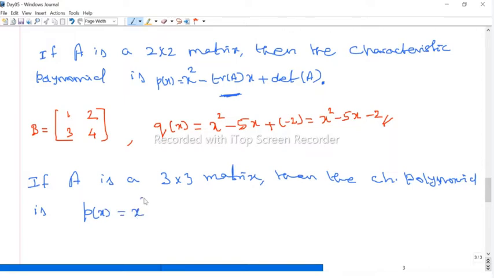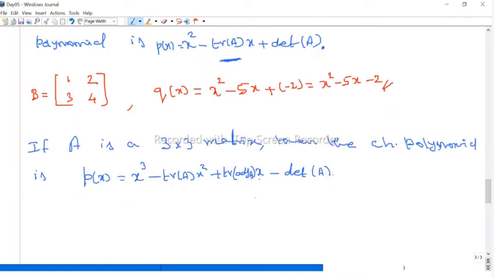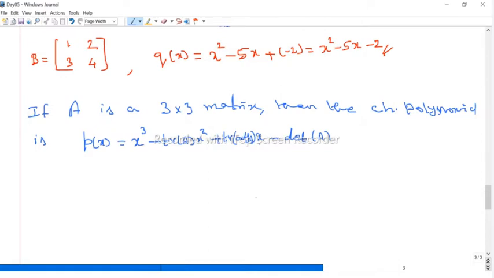we start with x cube, because it's a 3 by 3 matrix, minus something into x square. That is nothing but the trace of A into x square, and then plus something into x, and then minus the constant term, which should always be the determinant of the matrix. In this case, the coefficient of x should be the trace of the adjoint of A. You can find the adjoint of the matrix and then take the trace. That is the coefficient of x.